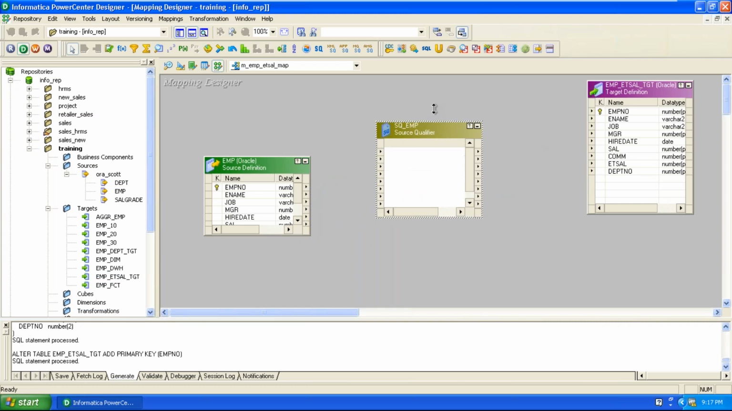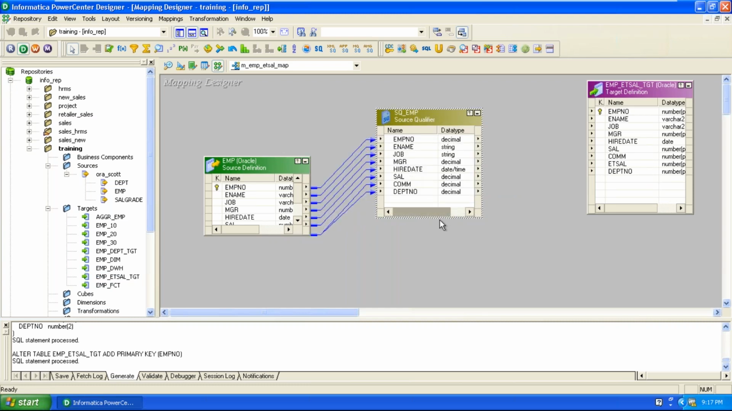Clearly you can observe here in the source qualifier transformation, 8 ports are available, that is, 8 columns are available, and in the target also, except ET cell. Okay, what is ET cell? We need to know what ET cell is. ET cell means employees total salary.